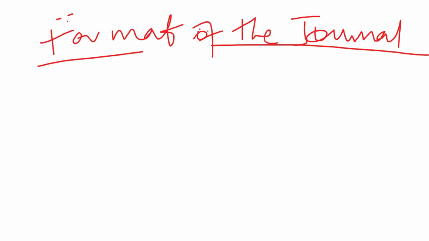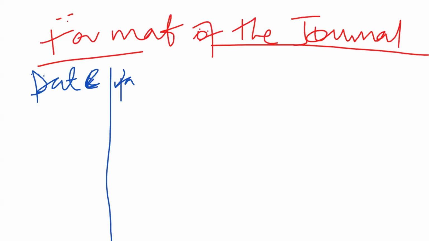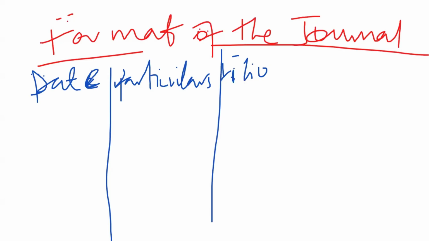The format of the journal. We start with the date, followed by the particulars column, or what we call the details. Then we have the folio. Folio, I told you, is more of a reference.